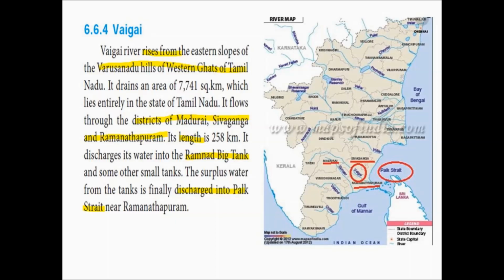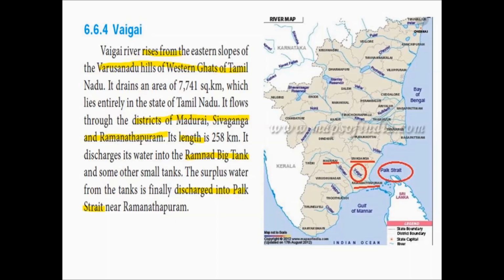These Varsanadu hills are present in the Theni district. So in this political map here, you can find the Vaigai river originates from the Varsanadu hills of the Theni district. It passes through the districts of Madurai, Sivagangai and Ramanathapuram.